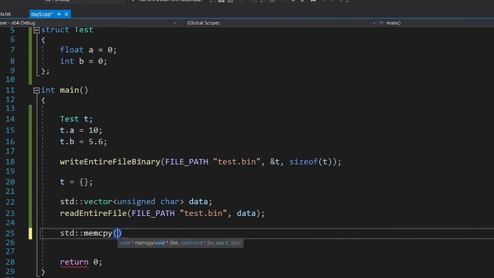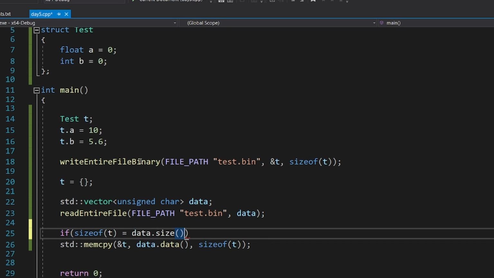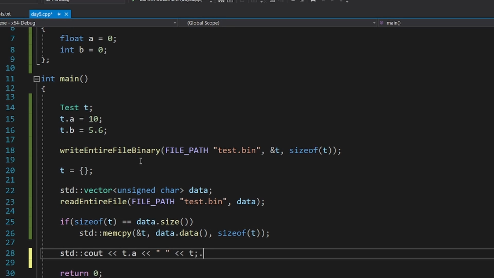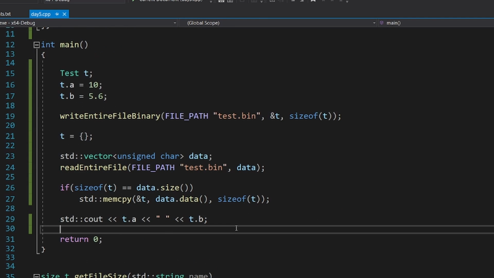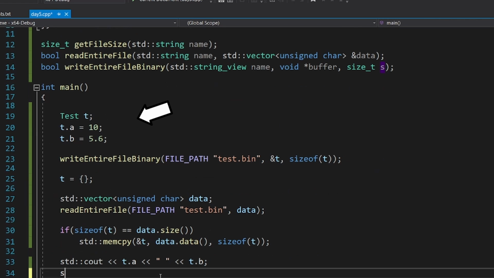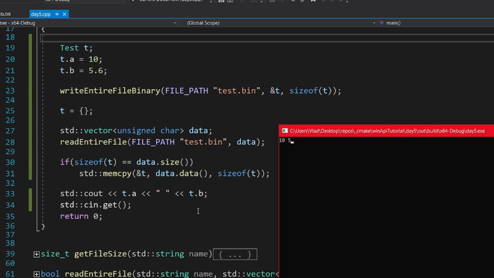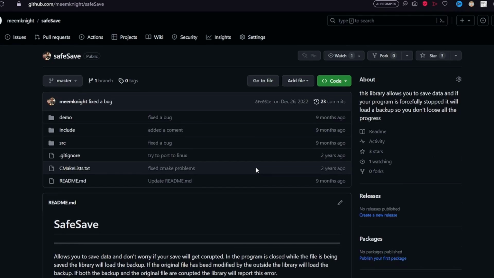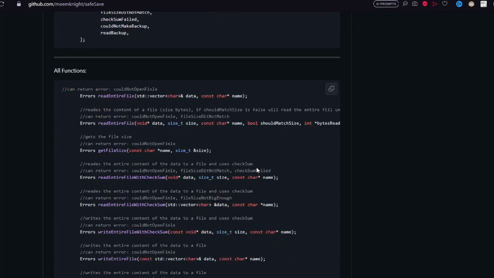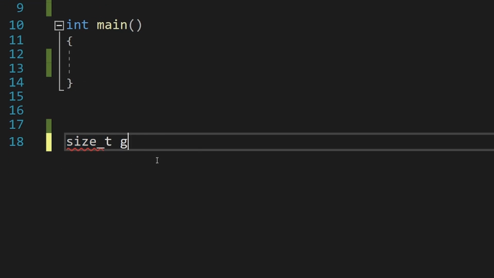Now you might be wondering, why read or write an entire file? Well, this pattern happens to be useful in game development. It is very efficient, simple and less error prone. You can for example take a struct that is relevant to the game and write it entirely and later read it back to basically save and load the game state. I have a library that is based on that and I'll link a video on it here when it is released. Let's start with the simplest function.